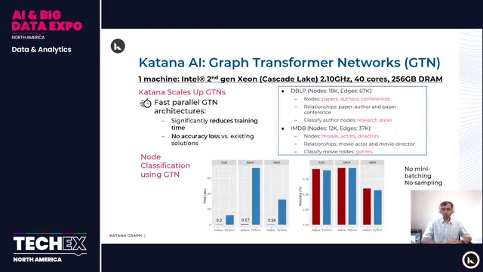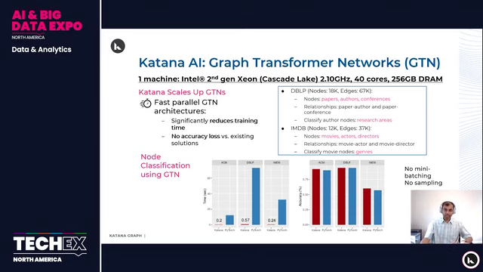And Katana graph also performs well for graph transformer networks. Here I am presenting the results on a single machine. Each machine is an Intel Cascade Lake processor with 2.1 GHz. It has 40 cores and 256 GB of RAM. I am presenting you results for two different data sets. One is an academic paper data set where there are different kinds of nodes: papers, authors, and conferences. And there are different kinds of relationships as well. There are relationships which connect paper to author, and there are relationships which connect paper to conference. And the task here is to classify author nodes into research areas. So we are doing node classification again.